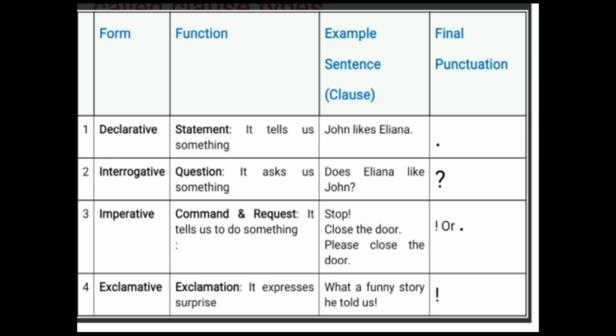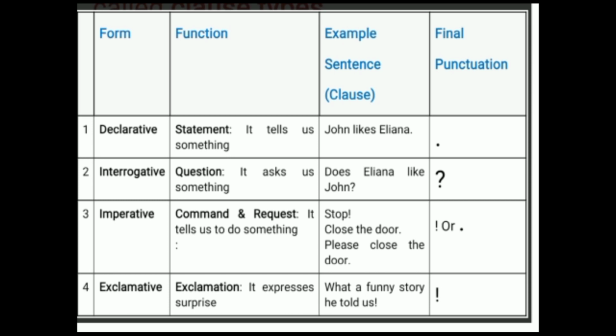It tells us something. It gives us information about something. For example, John likes Ileana. The final punctuation of this sentence is a full stop or period. Please remember this in mind: a declarative sentence always begins with a capital letter and ends with a full stop.